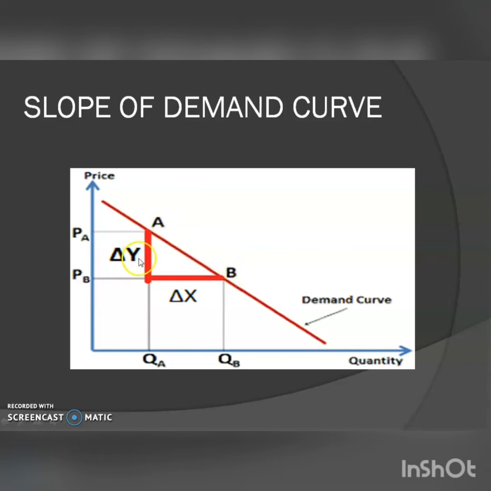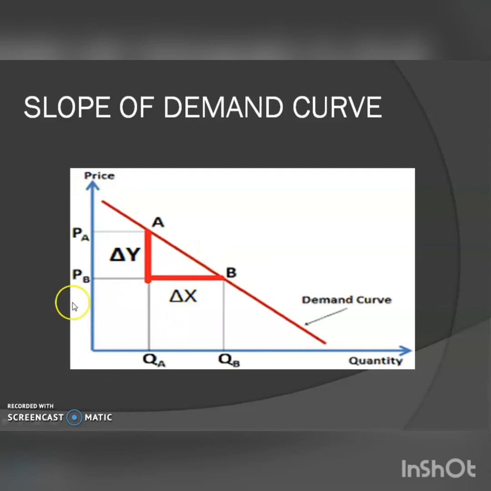So it can be measured by delta y by delta x. Delta y means the change in price, that is, price decreased from PA to PB. So delta y is this portion. Then due to the decrease in price from PA to PB, the quantity demanded increased from QA to QB. This portion, can you see this? This portion is the delta x. So the distance from A to B is calculated by delta y by delta x, and it is the slope